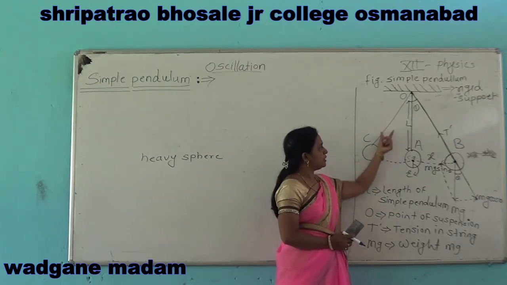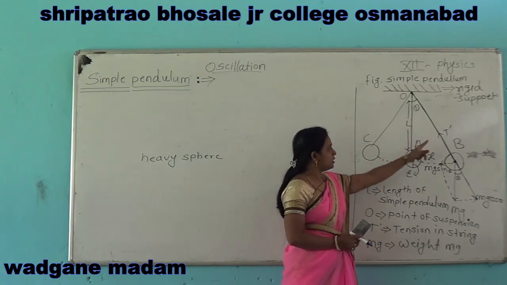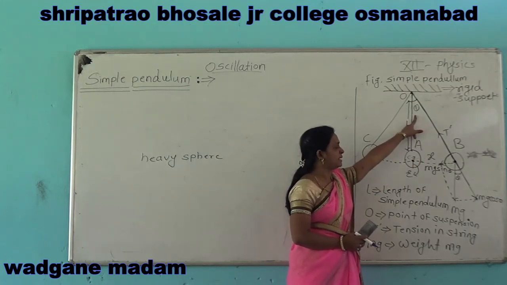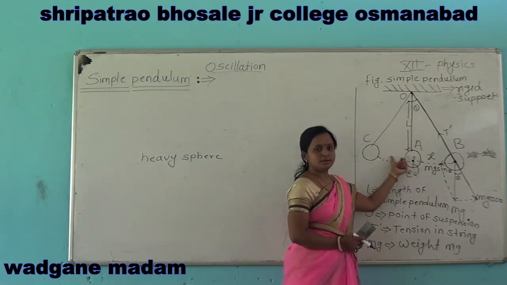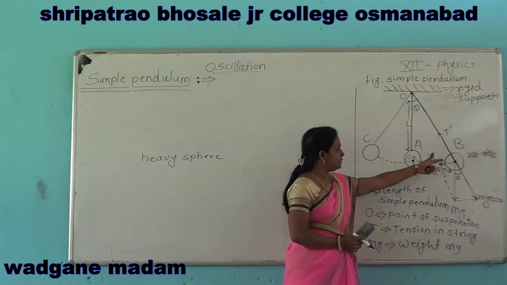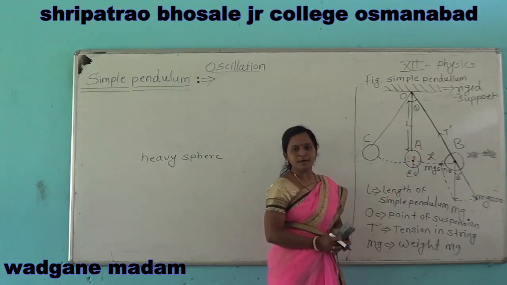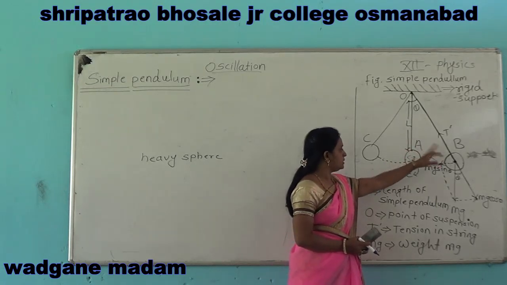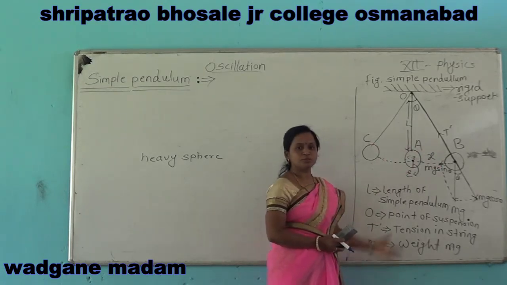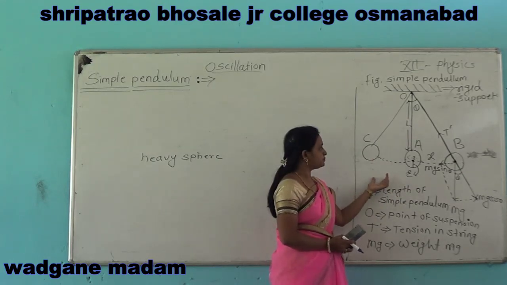When this pendulum is displaced through a smaller angle theta and then released, it performs oscillation on either side of the equilibrium position. A, B, C are the positions of this pendulum on either side of the equilibrium position.